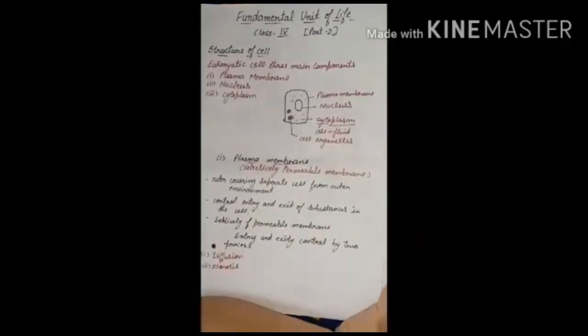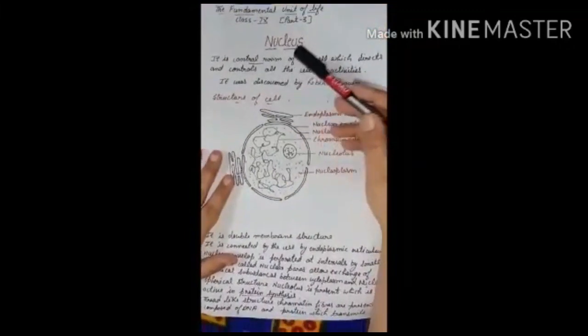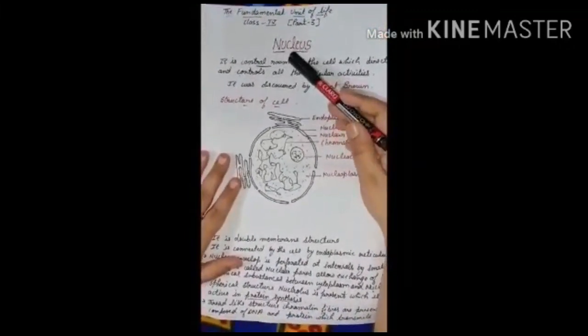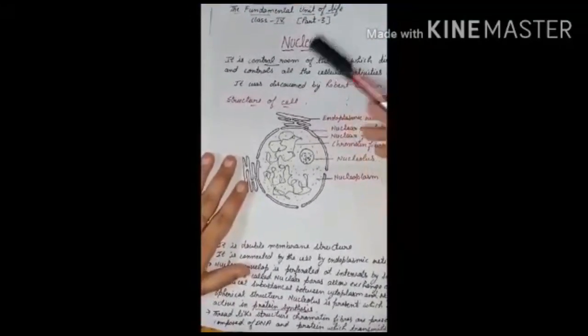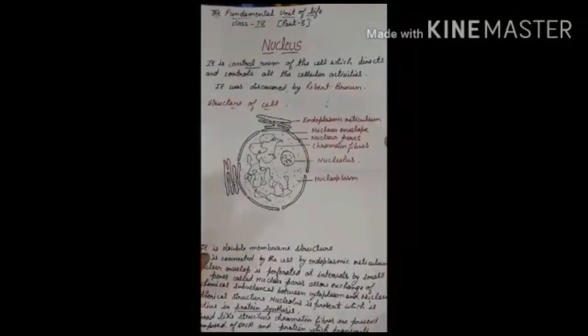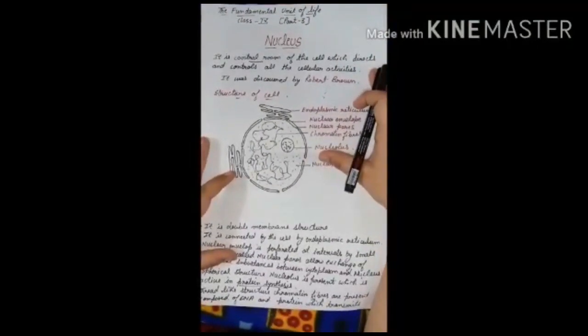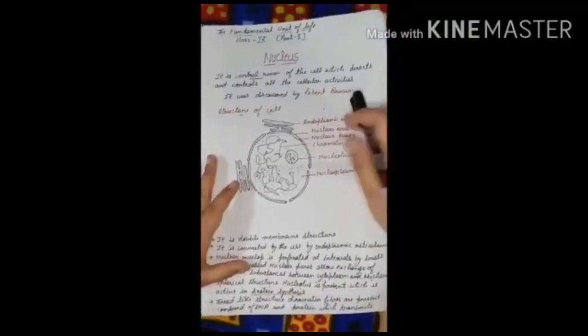Let me first explain what the nucleus is. Nucleus is the control room of the cell. Why do we call it the control room of the cell? Because it is controlling the information that is being transferred from parents to the next generation, and it is controlling all the cellular activities. Means all the cell activities are being controlled by the nucleus only. Now the nucleus was discovered by the scientist called Robert Hooke.